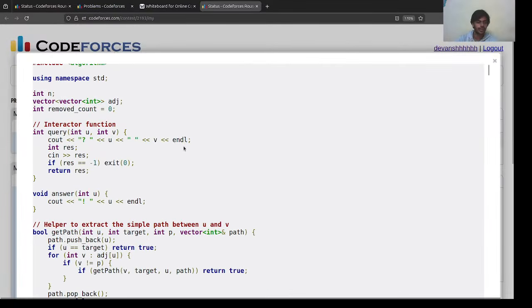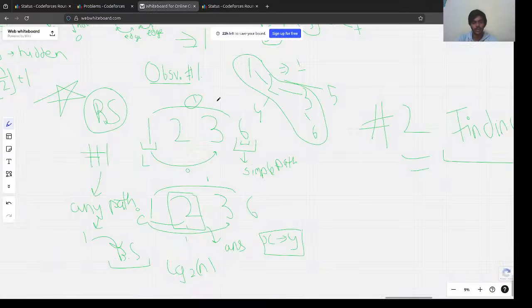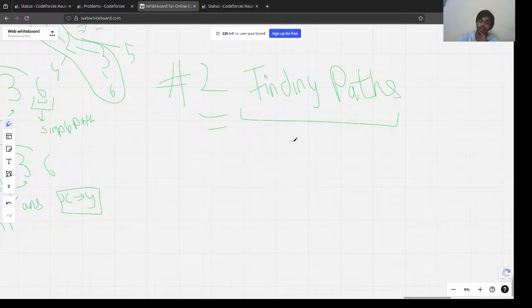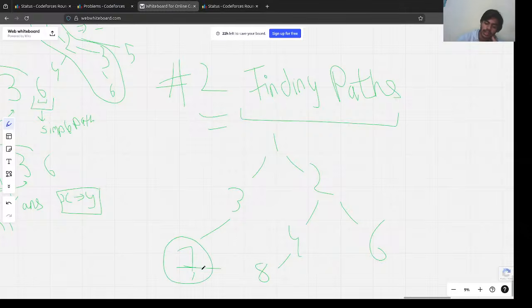So this observation you got, this is just an implementation: how are we going to find paths? There are plenty of things that we could do. Let's say we have this tree. One thing that we could do is make some pairs. For each leaf we could pair it with the last leaf.